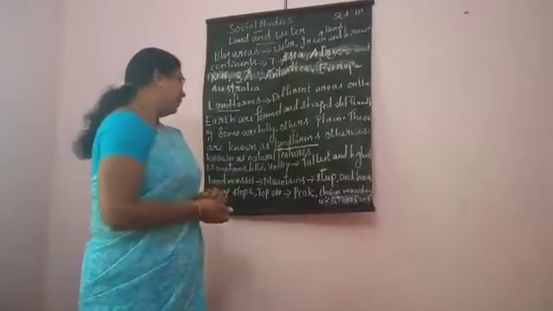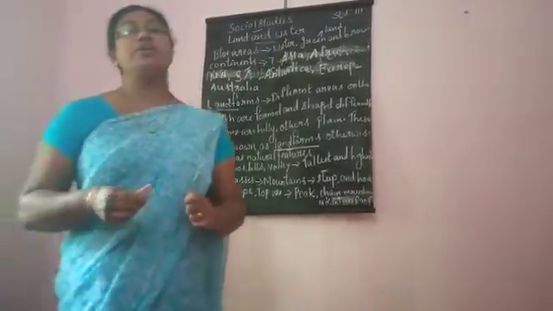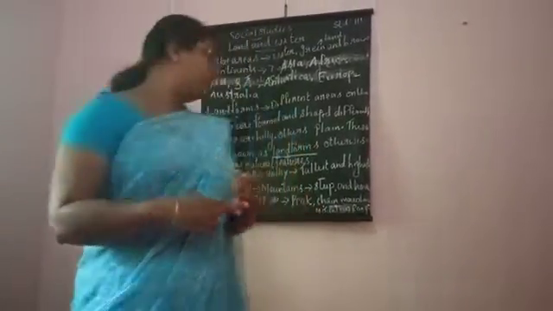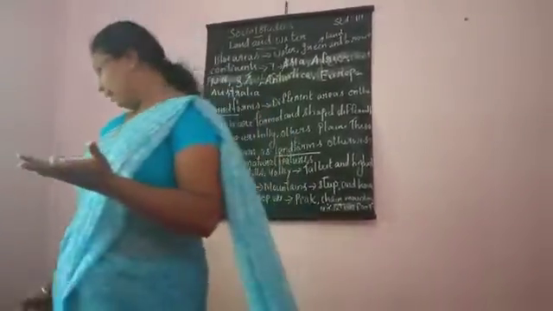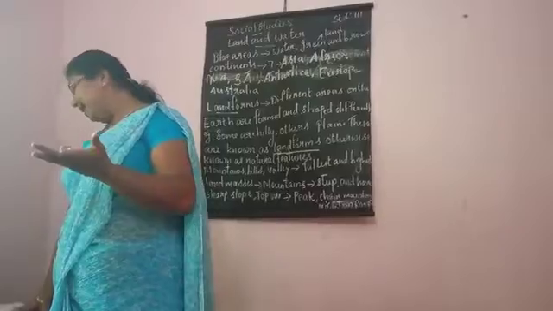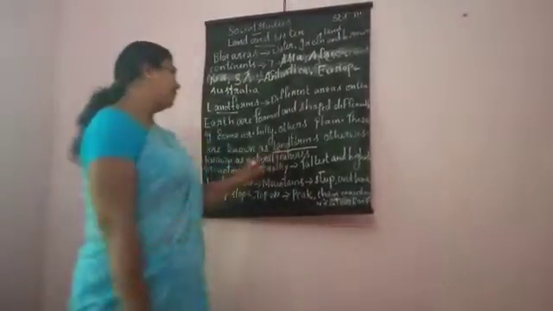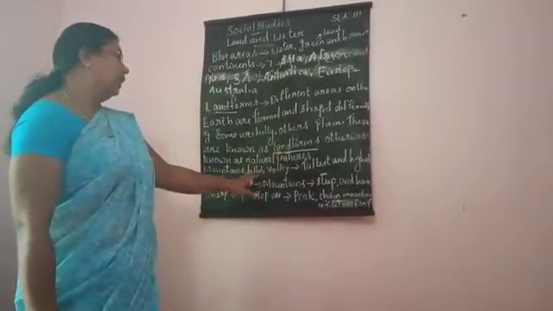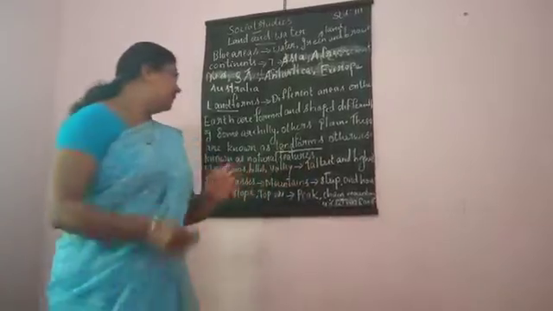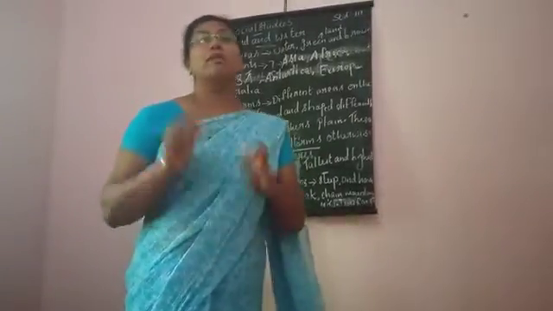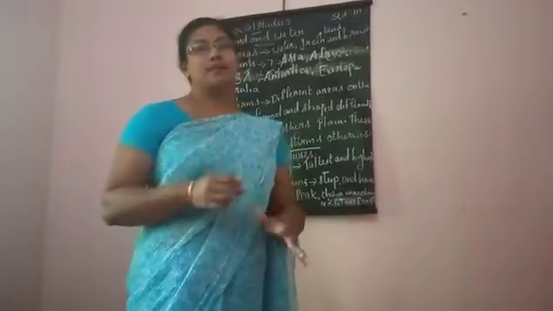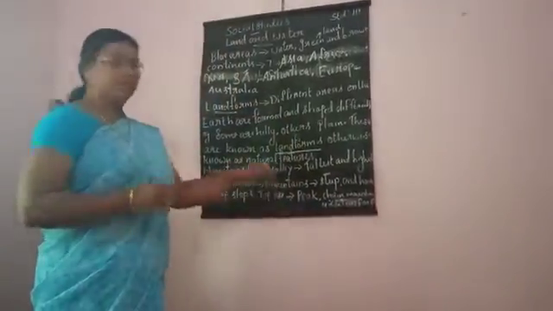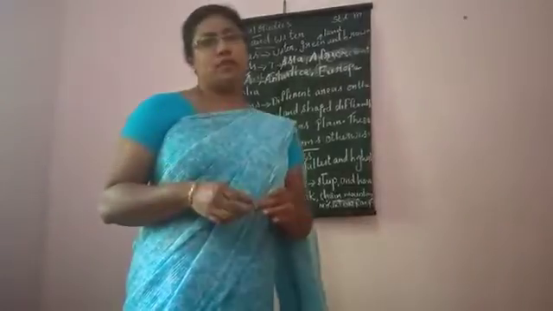And next, we are going to deal with mountains, then hills, and then valleys. Listen carefully. Tallest and highest land masses are known as mountains. And what are the features of these mountains?